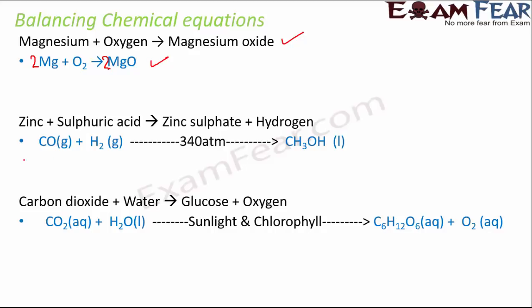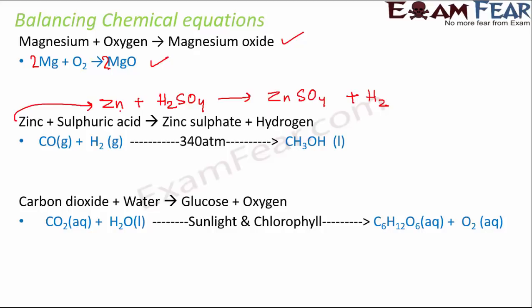So I think here the reaction is different and the equation that is written is different. So they do not match with each other. So anyways, let's write the equation for this chemical reaction. That is zinc, it combines with sulfuric acid, that is H2SO4, to give zinc sulfate plus hydrogen. So this is the chemical equation for this particular reaction, right? So now the challenge is to balance this chemical equation.